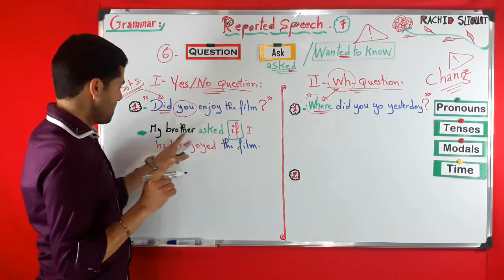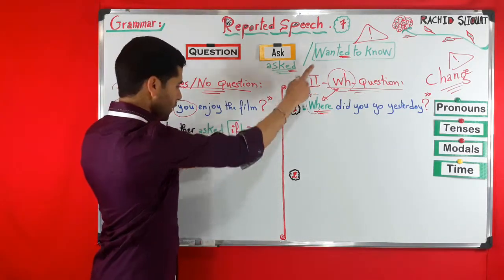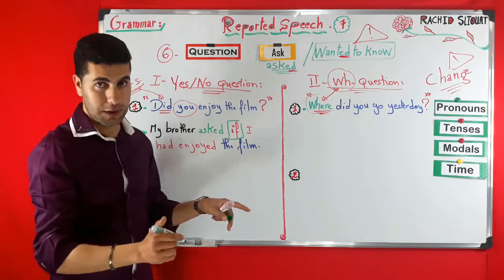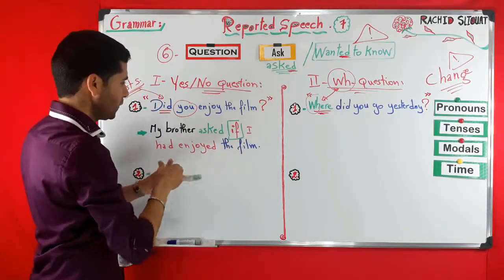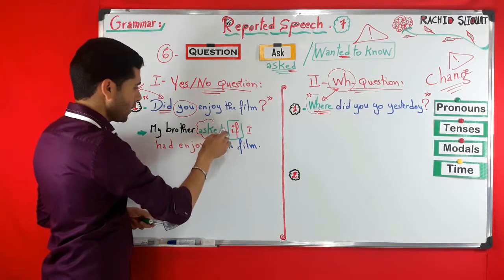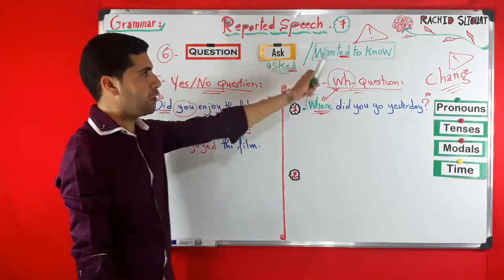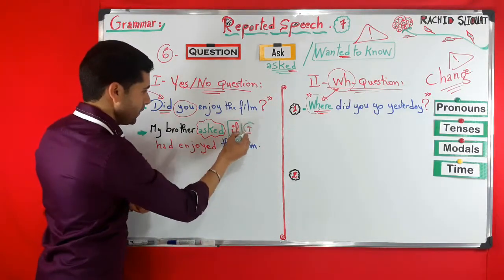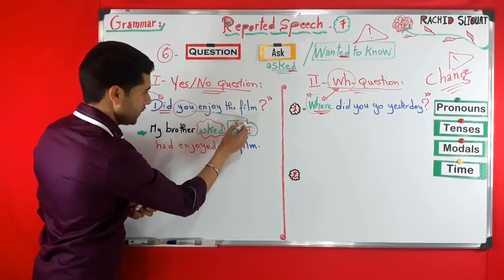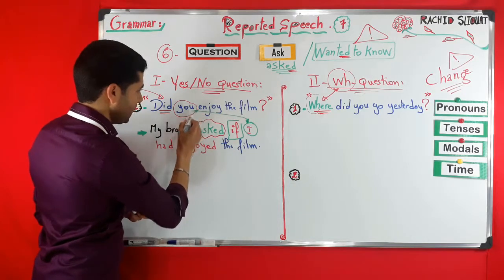Asked if. My brother wanted to know if I had enjoyed the film. So either asked or wanted to know, this is the reporting verb. Asked or wanted to know. And "you" becomes "I".